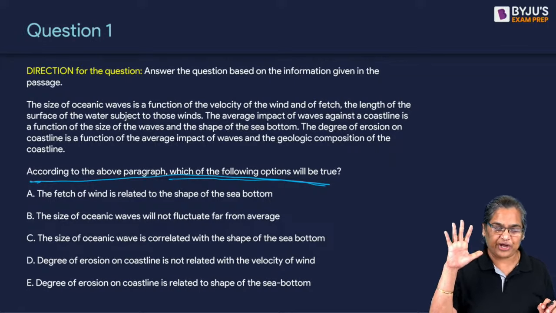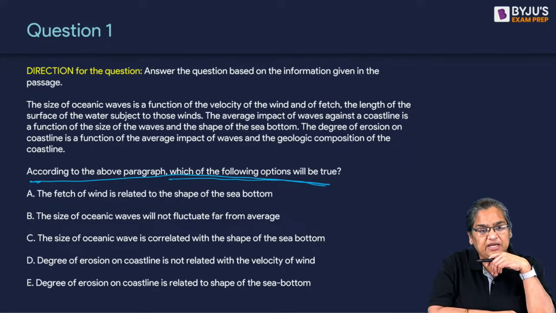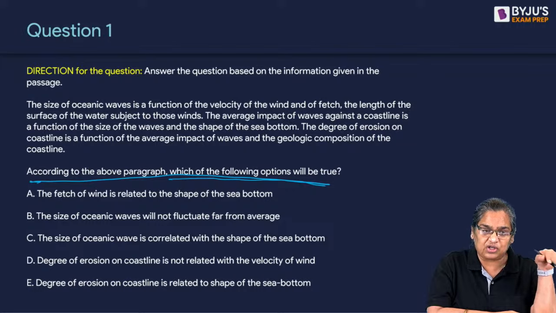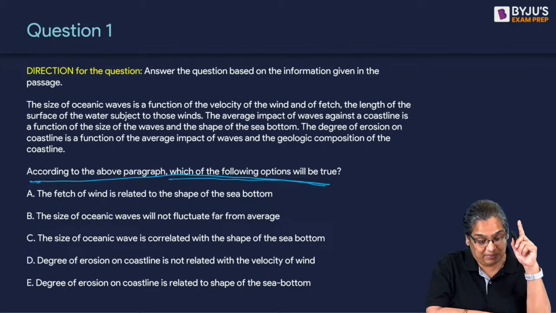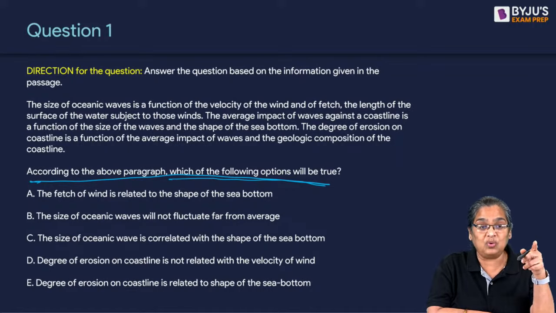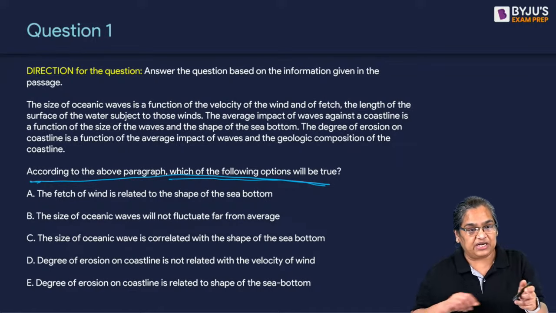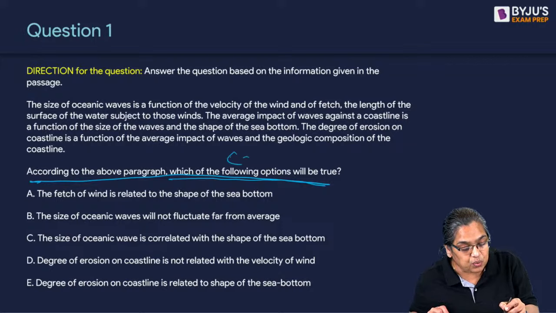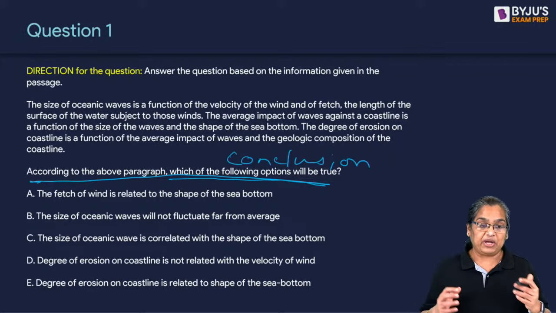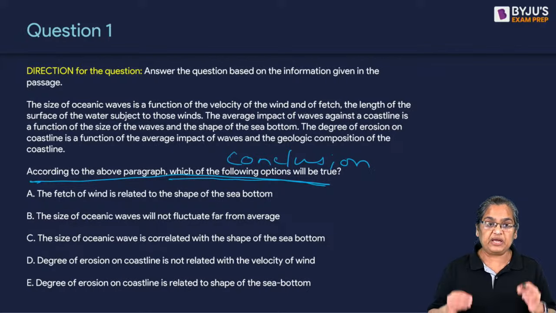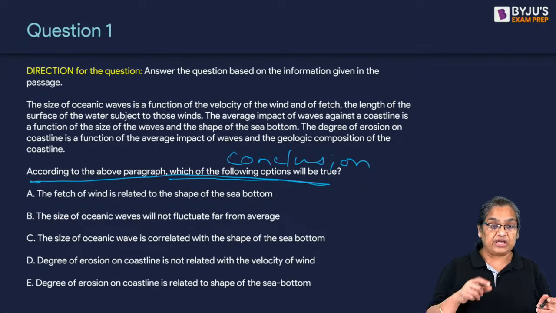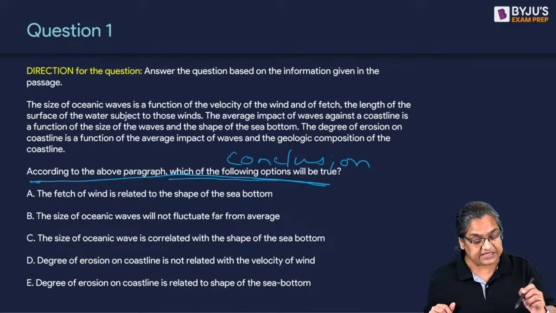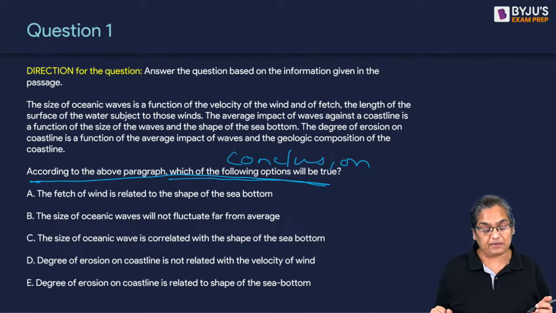I see answers for A and C. Let's see. So what is the question asking you to do? The key is to understand what the question is asking you to do. The question is asking, if the above paragraph is true, which one is definitely true? It is asking you what is the correct conclusion or inference, because an inference has to be 100% true based on what's given in the passage. So we have to now know what are the facts given in the passage. What are the facts given in the passage?